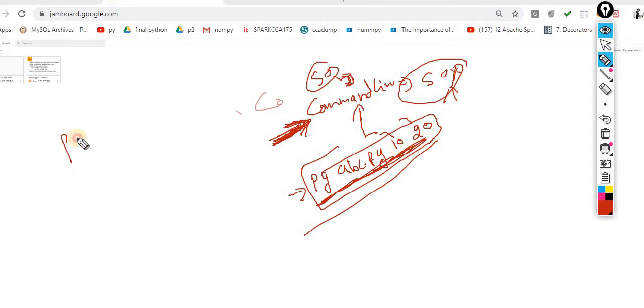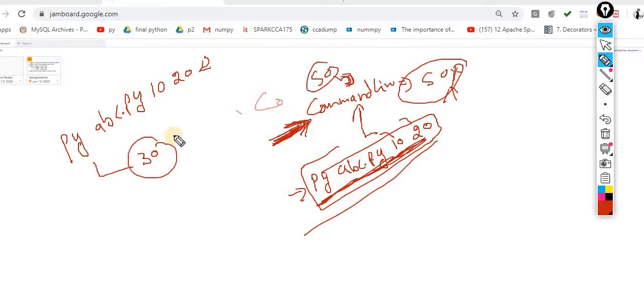How can we use it? Let's suppose I am executing my code py abc.py, and after giving a space, I give 10, I give 20, and press enter. When I press enter, I automatically get the output, that is 30. That concept is called command line argument. At the time of compiling, interpreting, or executing this program, I have to supply these two values with the name of this program.